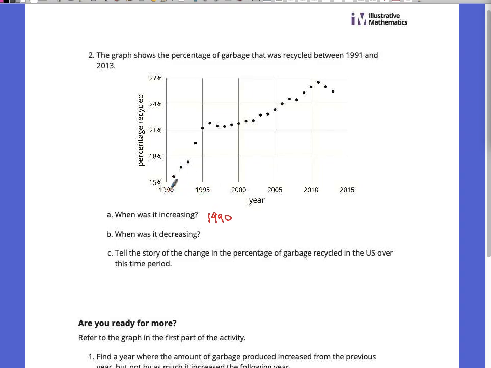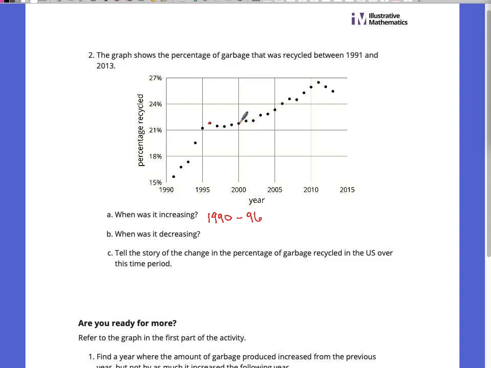Okay, and that's okay. A lot of times in math, we can't do assumptions, but here's one where we can assume something. All right, so from 90 or 91 to 96, I like that because there it's going up. Okay. All right, and then from 96 to 97, 98, 99, it's about the same. 2000 is about the same as 96.